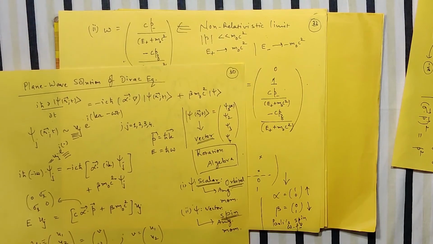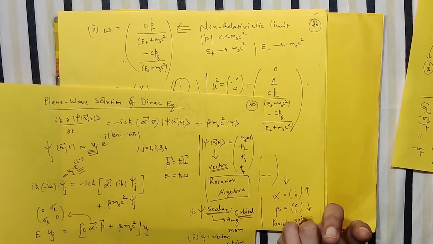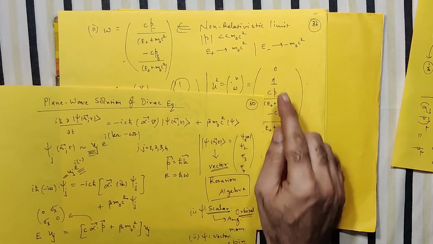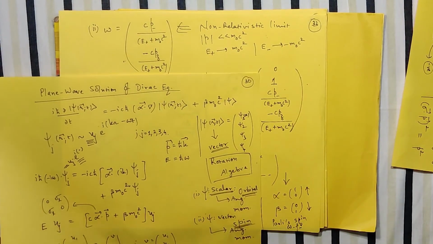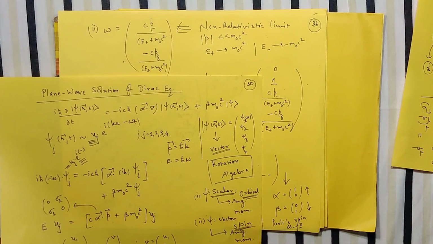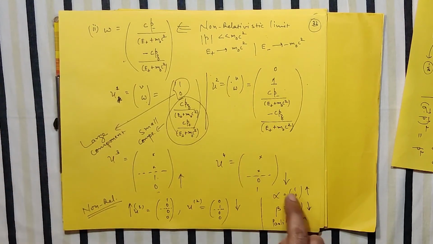The second aspect, which we will discuss in the next part, is that both the KG equation and the Dirac equation allow positive and negative energy. So positive energy and negative energy of a free particle, that we try to understand. Combining with the concepts of spin, as we have already got a hint, our intuition now says that spin should be there. Even in our expression for the state function, spin comes in.